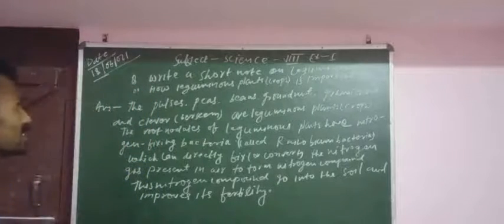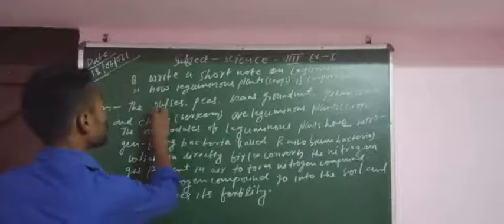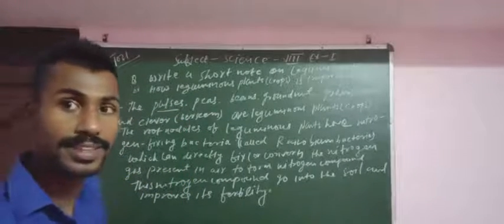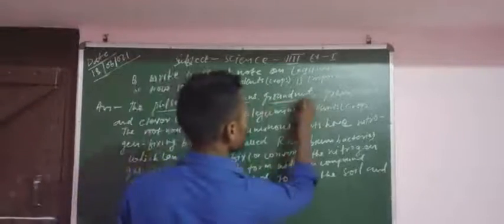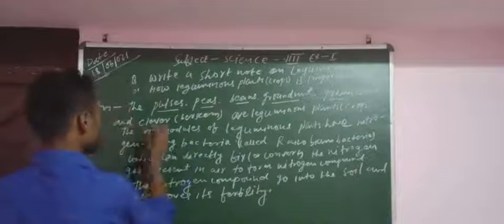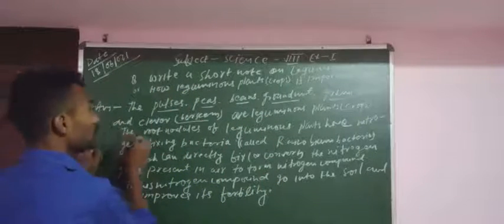So basically, the answer is that examples of leguminous plants are pulses, peas, beans, groundnut, chana, and all these are examples of leguminous plants.